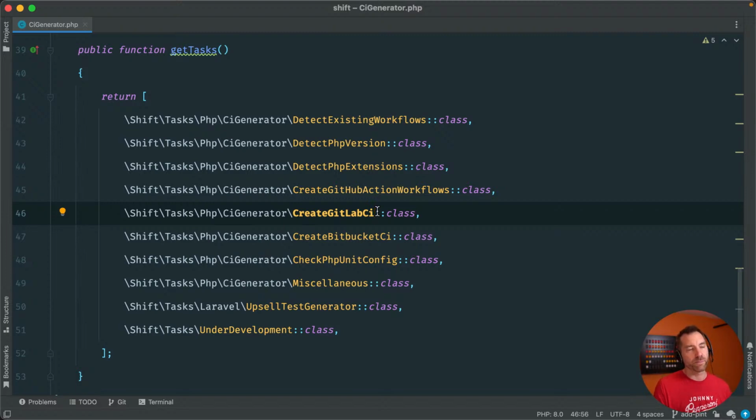So for example, not only code styling for Laravel, since it's now kind of the default, but also maybe things like installing Larastan to your CI. Even if you don't have that configured in your project, maybe it just gives you a basic configuration.